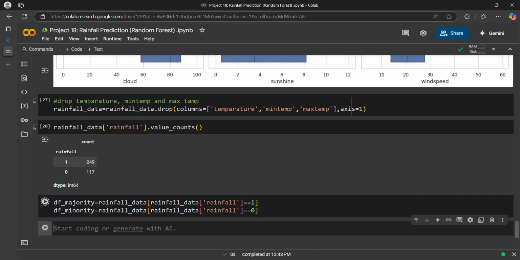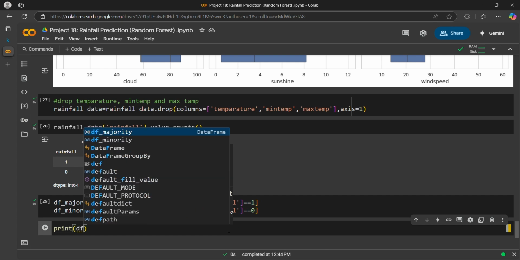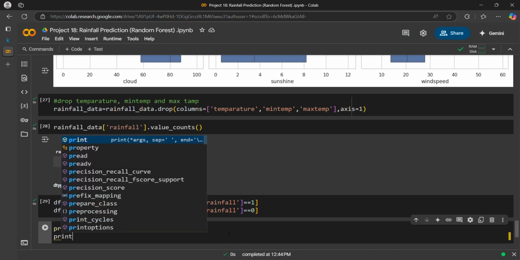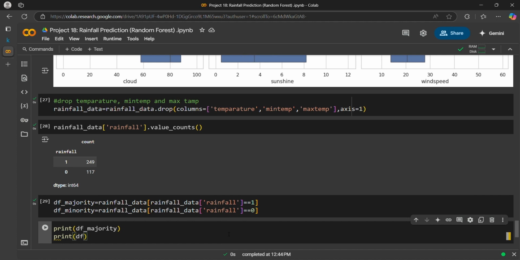Okay, let's print df_majority and print df_minority.